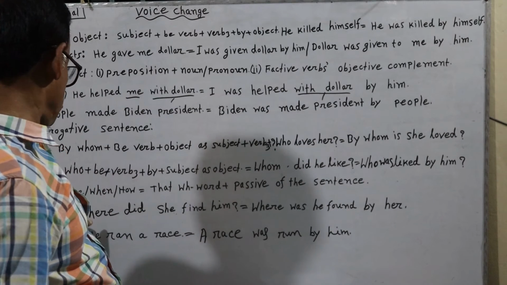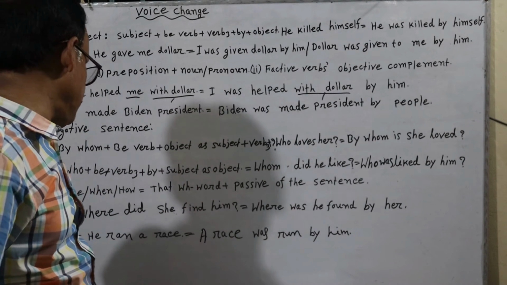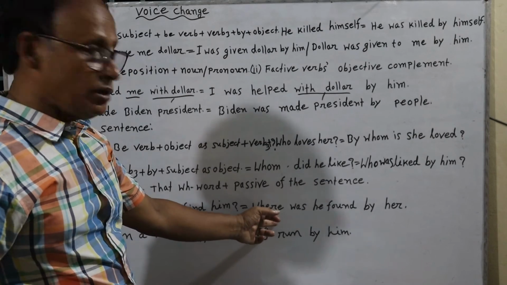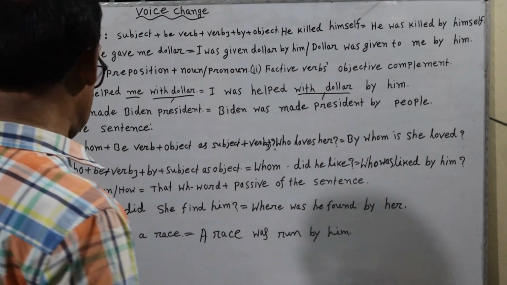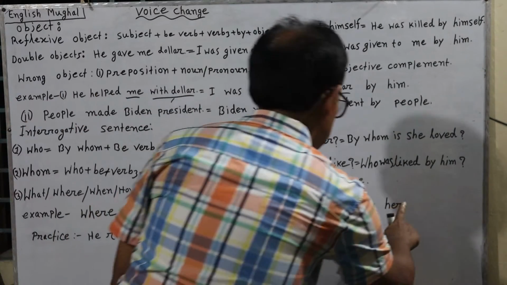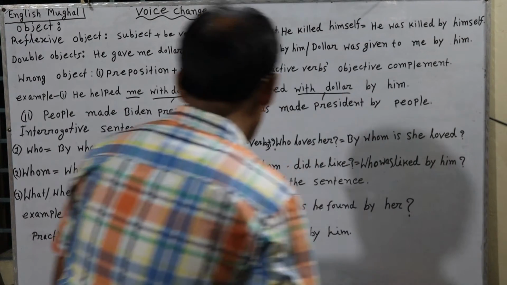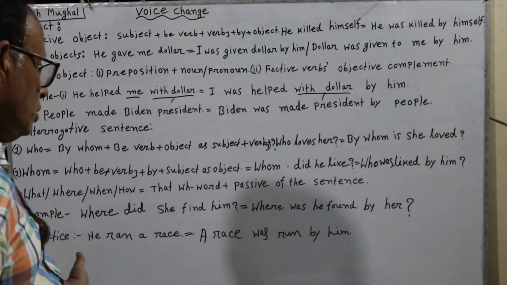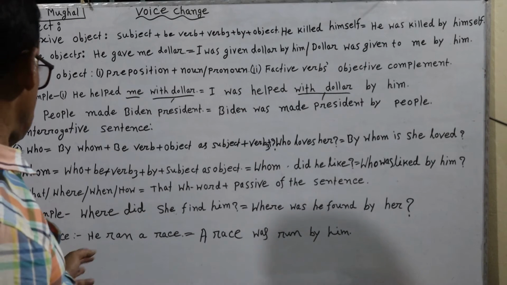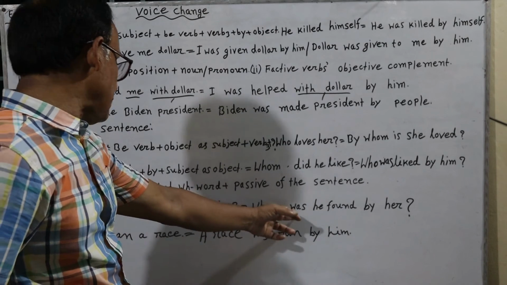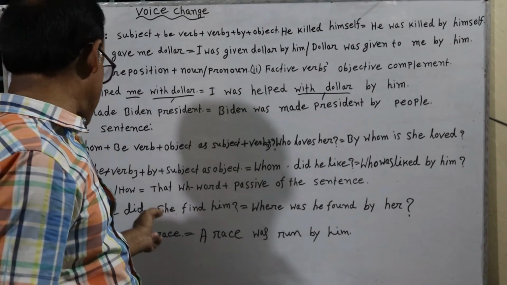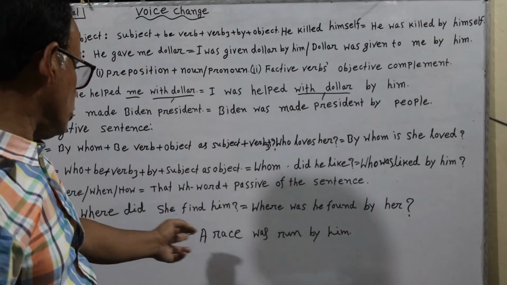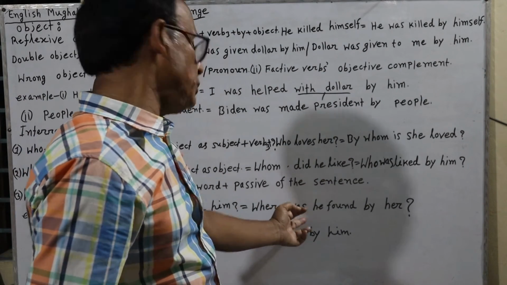Here is an example. Where did she find him? Here, where will again be written at first. Then, according to the rule of interrogative sentences, we have to use the be verb first. As did indicates that it lies in past tense, we have used was as the be verb.